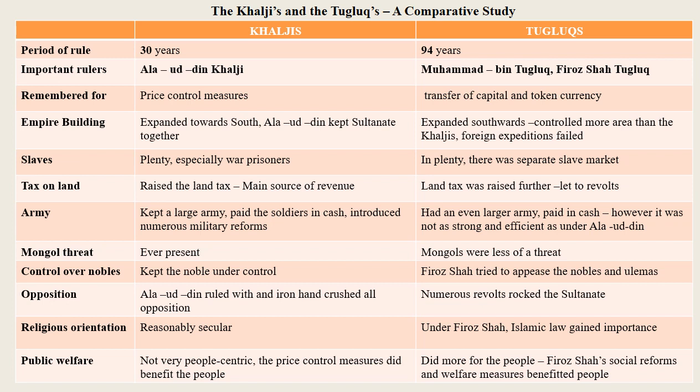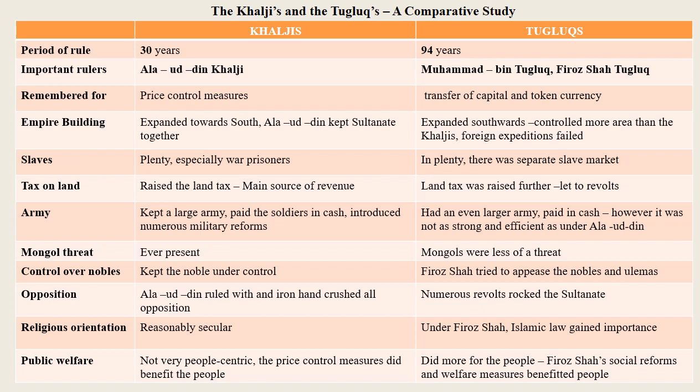Mongol threat during the period of Khaljis was ever present. Alauddin repulsed numerous invasions and kept the Mongols in check, and followed an offensive policy. During Tughlaq's reign, Mongols were less of a threat, but there were some invasions. The rulers followed a defensive policy. Control over nobles. The Khaljis kept the nobles under control so that they could not revolt, whereas the Tughlaqs, especially Firoz Shah, tried to appease the nobles and the ulemas.